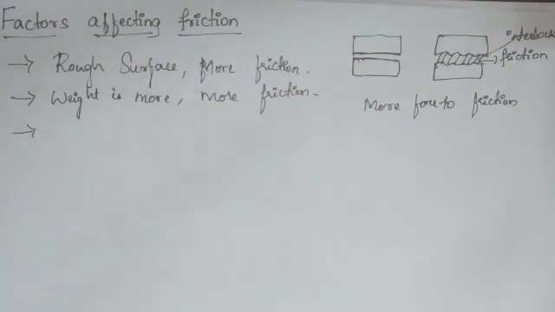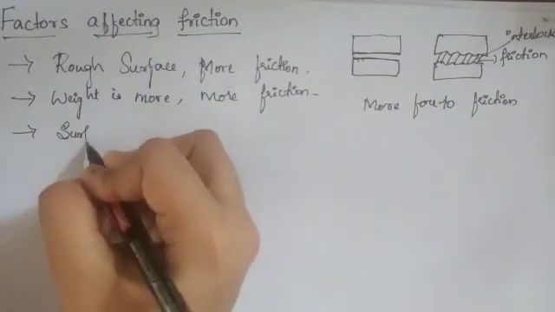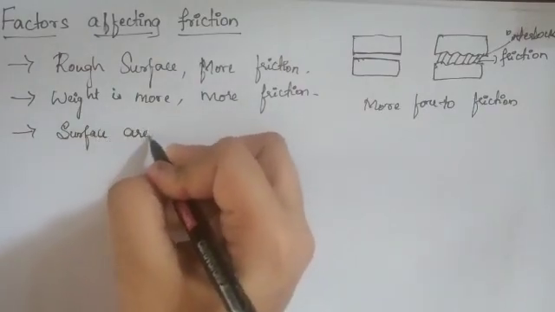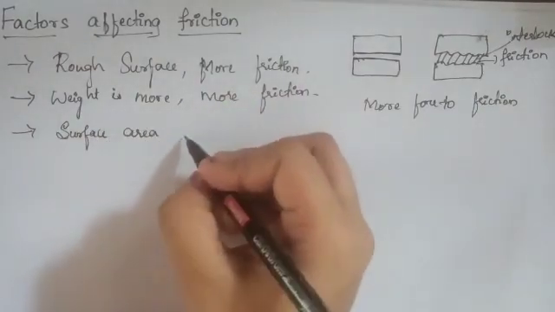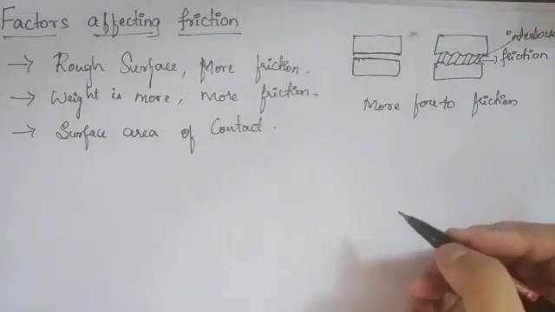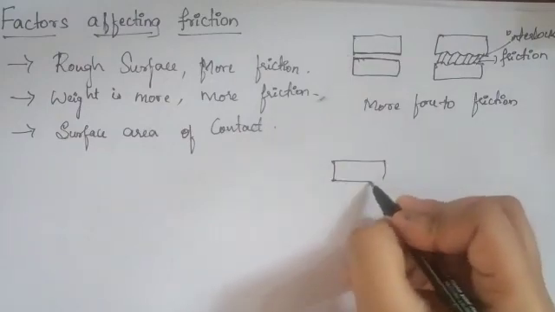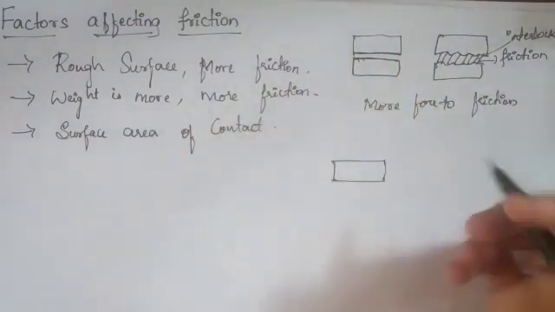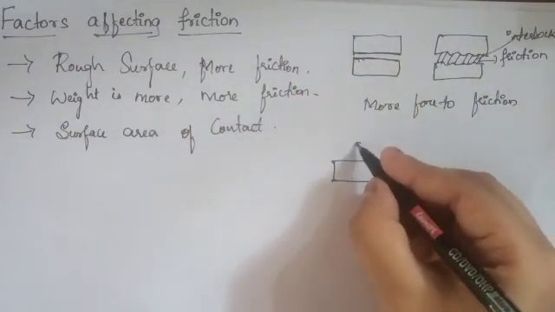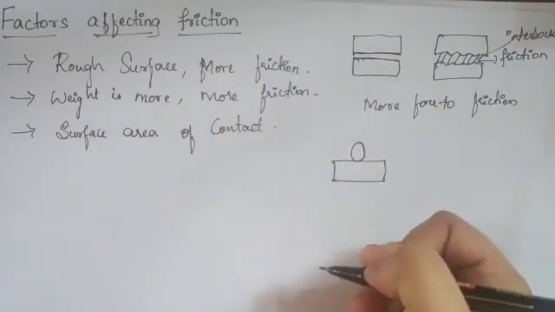Similarly, the third one is surface area of contact. What is this surface area of contact? This is also a factor which affects the friction. I'll take one example. For this, the best example I can give is a ball. This is the object which is placed.